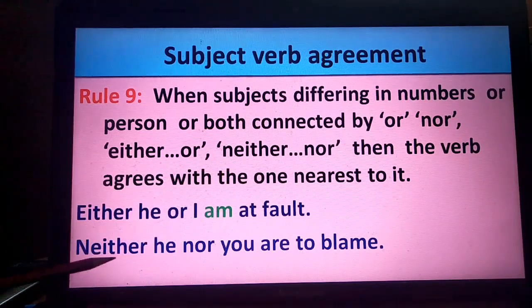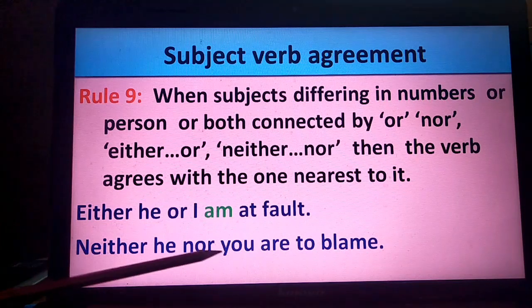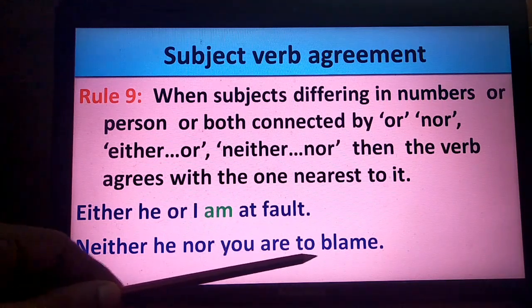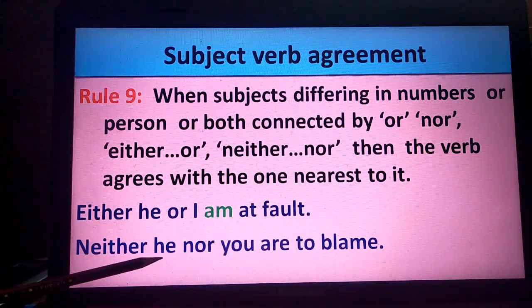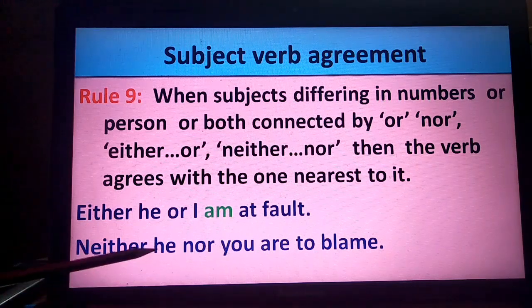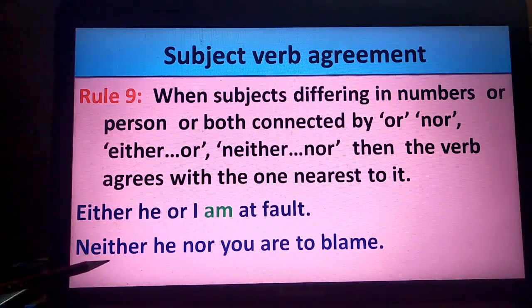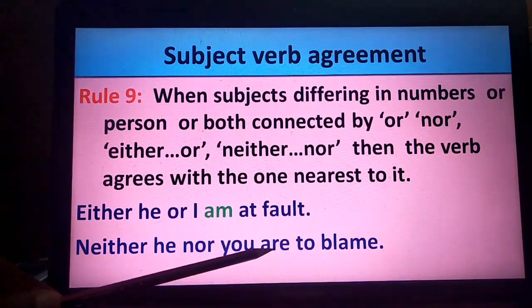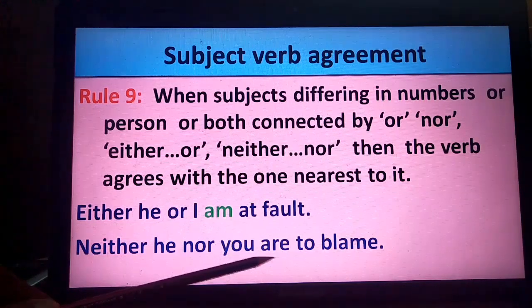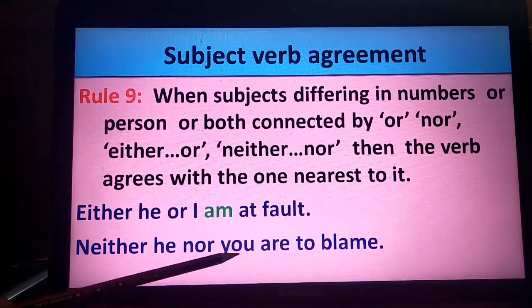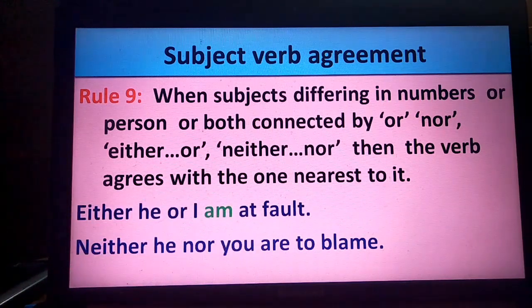Another example, neither he nor you are to blame. Here he and you are differing in numbers. This is the third person, the second person, connected by neither nor. So all the conditions are fulfilled here. Therefore, the verb has to agree with the one nearest to it, are. The verb are is nearest to it. You always takes the plural form. So you are to blame.